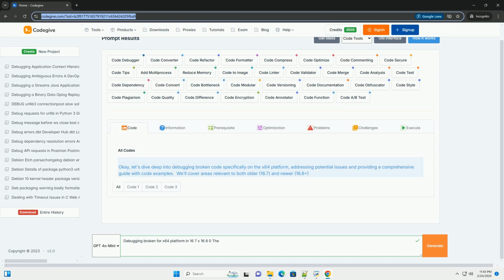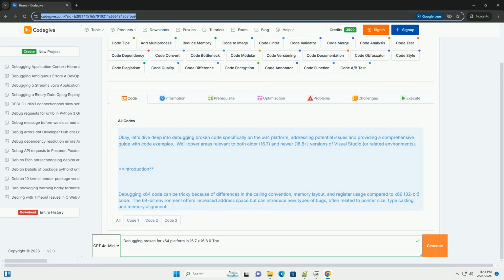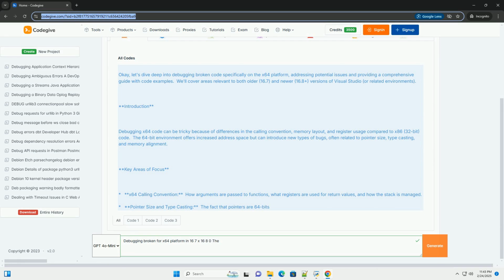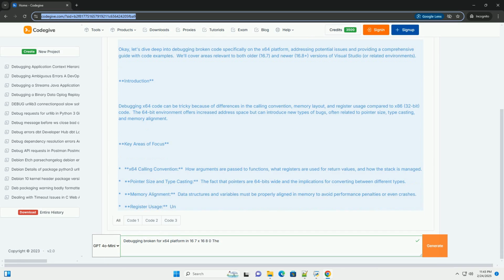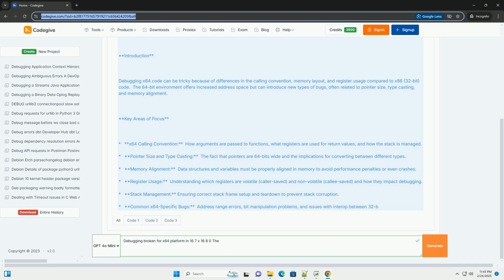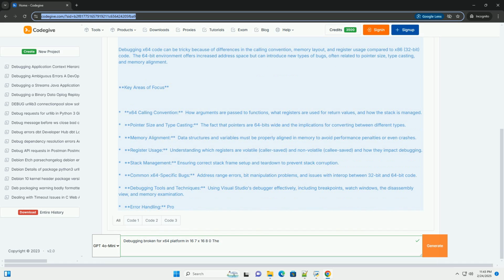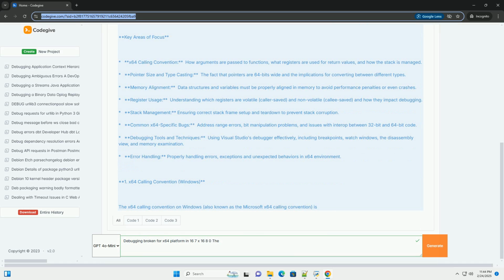OK, let's dive deep into debugging broken code, specifically on the x64 platform, addressing potential issues and providing a comprehensive guide with code examples. We'll cover areas relevant to both older (16.7) and newer (16.8 plus) versions of Visual Studio, or related environments. Introduction. Debugging x64 code can be tricky because of differences in the calling convention, memory layout, and register usage compared to x86 (32-bit) code.